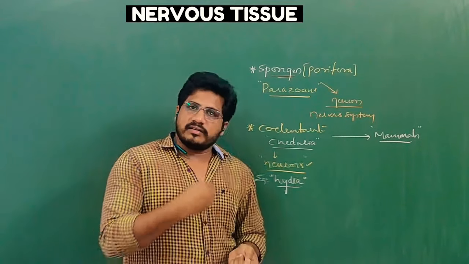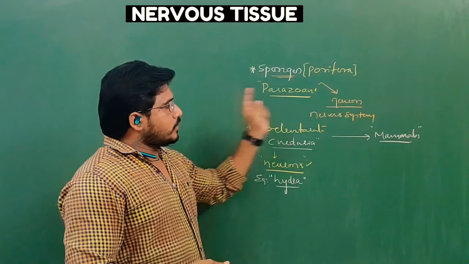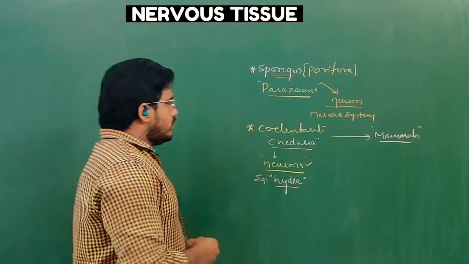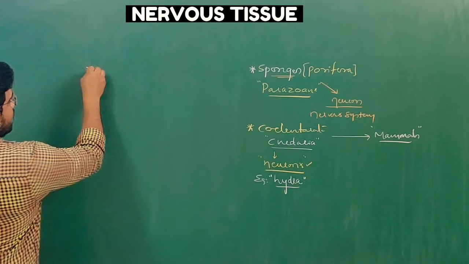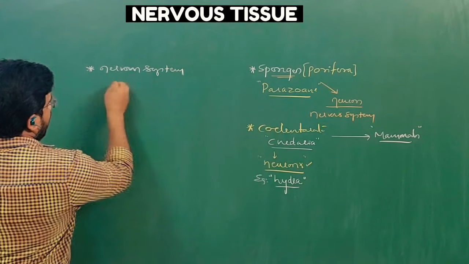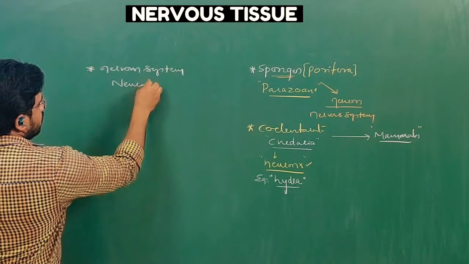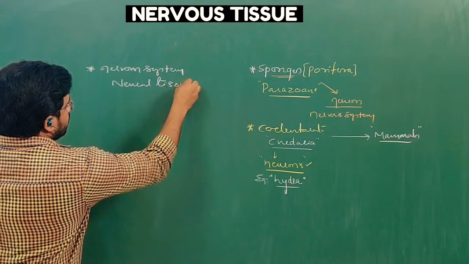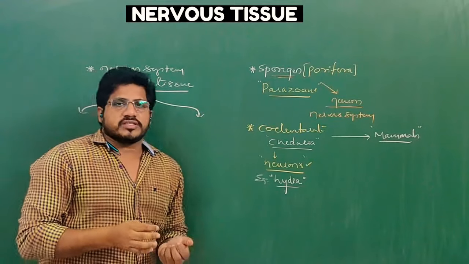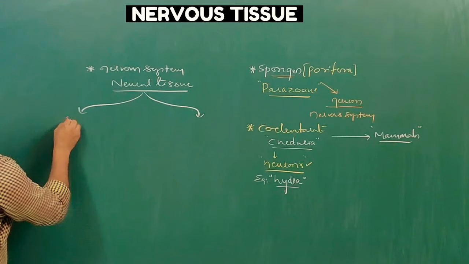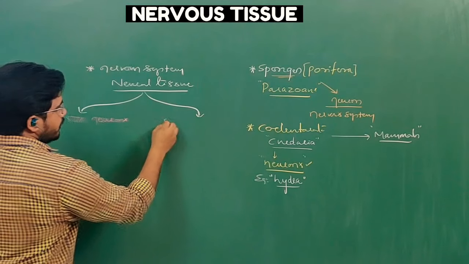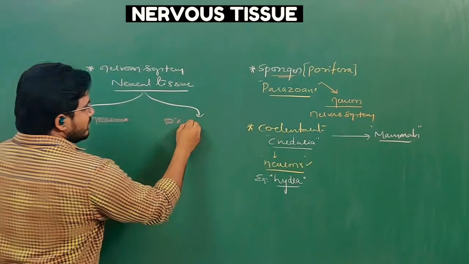What type of neurons they are, we will see a little later. From Coelenterata to mammals, the nervous system is present. And if you look at nervous tissue, don't think that it is always made up of neurons. 50% of nervous tissue is occupied by neurons and the other 50% by glial cells.